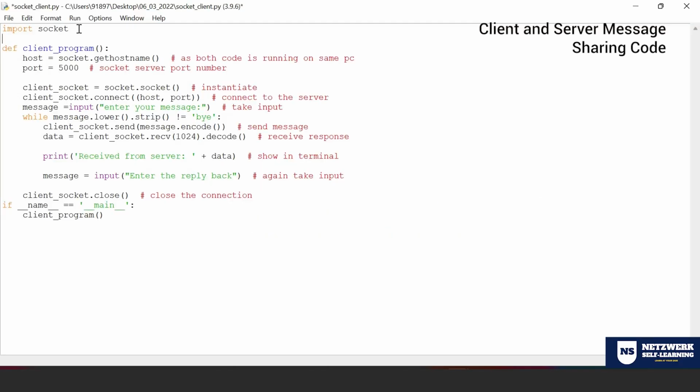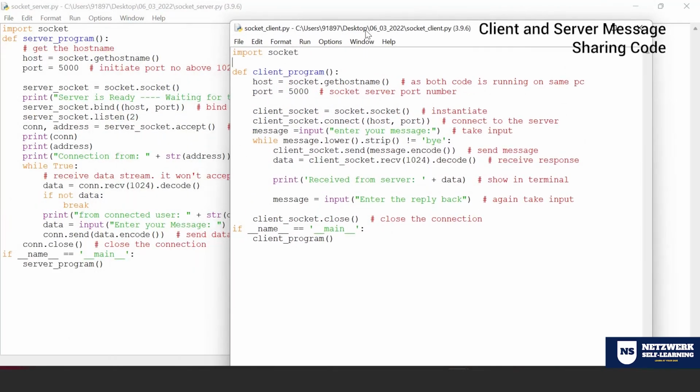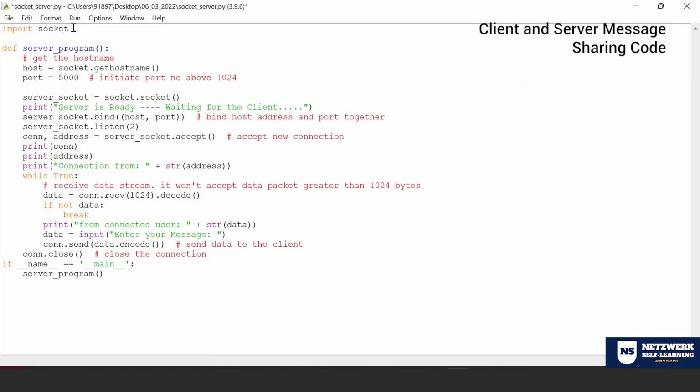So just to show you an example, I'm going to take two programs. One is a client program and another one is a server program. The common thing between the client and the server is that I'm going to have a library called socket. As simple as that. Okay. So let me keep the screen parallel to you. Look at that. One on the left hand side and another one on the right hand side, with socket in common. That's it. So socket is something that's inbuilt in Python, so no need to pip install that separately.